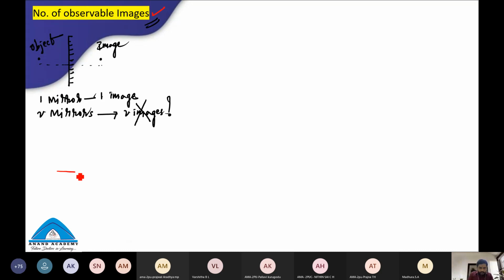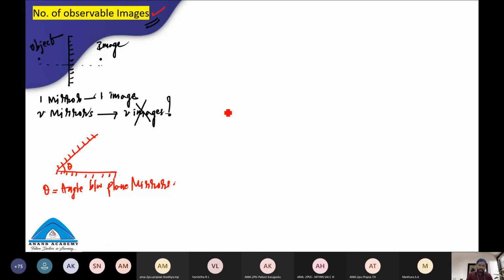Students, this is a plane mirror. Another plane mirror I'm keeping like this. The angle between the plane mirrors is theta. This theta can be 0 degrees, 60, 90, any angle. Theta is the angle between the plane mirrors.